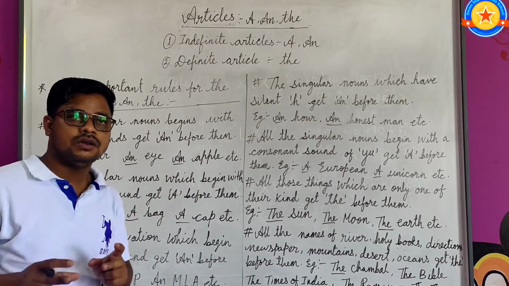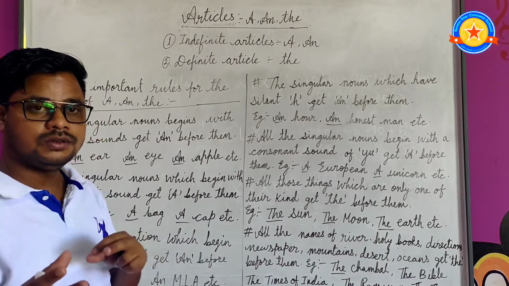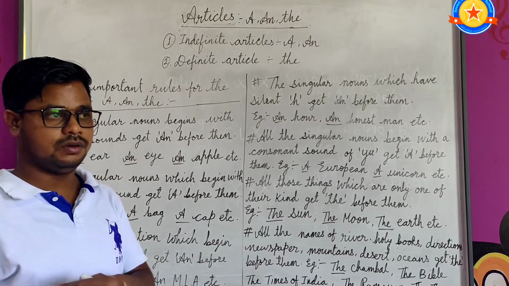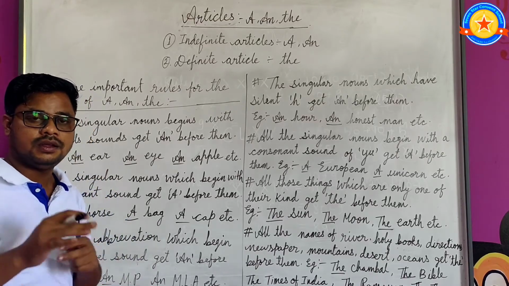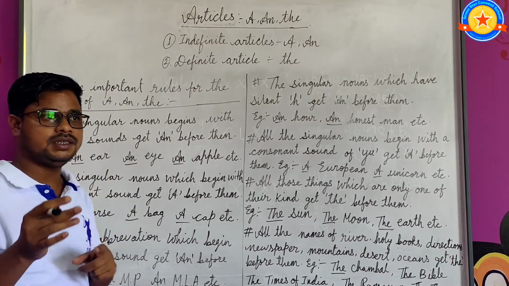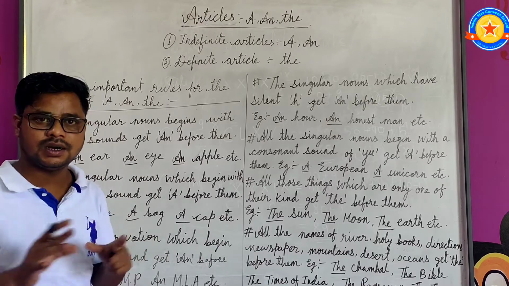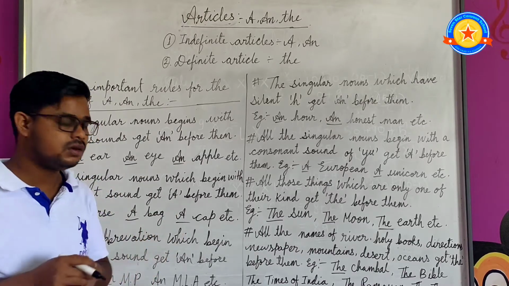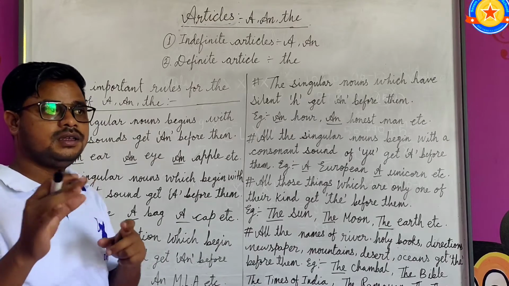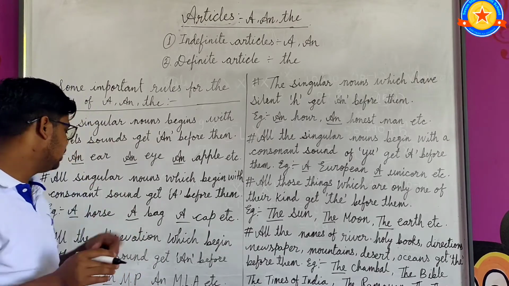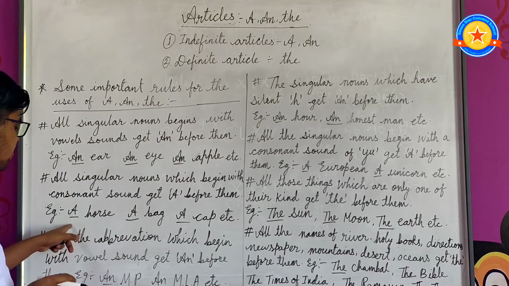The consonants are B, C, D, F, G, H, J, K, L, M, N, P, Q, R, S, T, V, W, X, Y, Z. If any word begins with a consonant sound, it gets a before it.